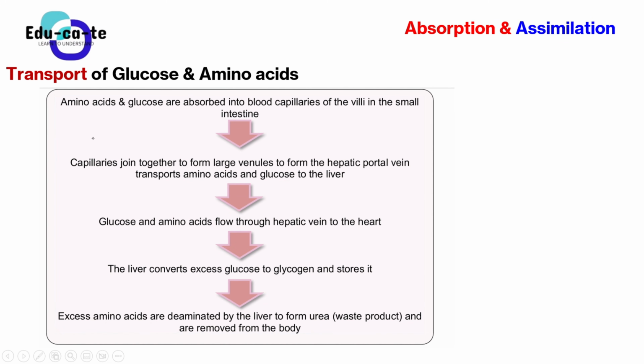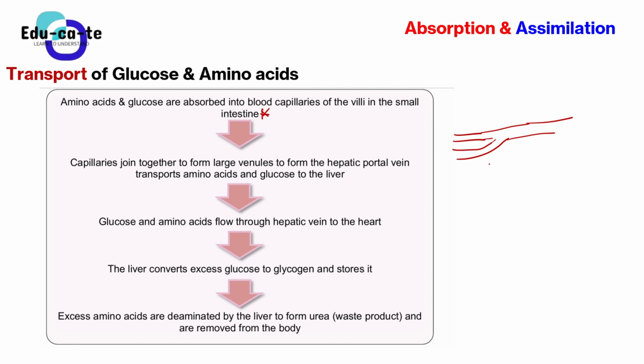So the amino acids and the glucose are absorbed into the blood capillaries of the villi in the small intestine. That is what we've covered just now. They are absorbed into the blood capillaries. So now these blood capillaries join together. You have these blood capillaries from the villus, and then they join together to form one big